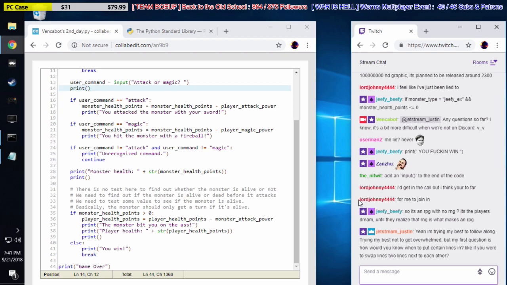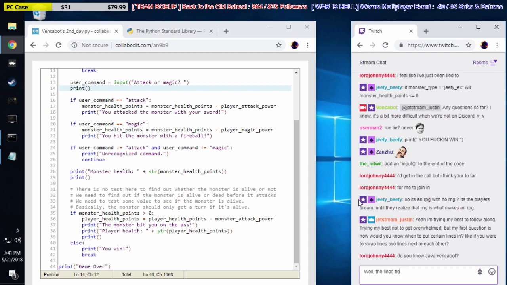I'm trying my best to follow along, trying my best to not get overwhelmed, but my first question is, how would you know when to put certain lines in? Like if you were to swap lines next to each other. Well, the lines flow in order from top to bottom. The computer just reads each line and does what it says. So the order you put the lines in is very important.